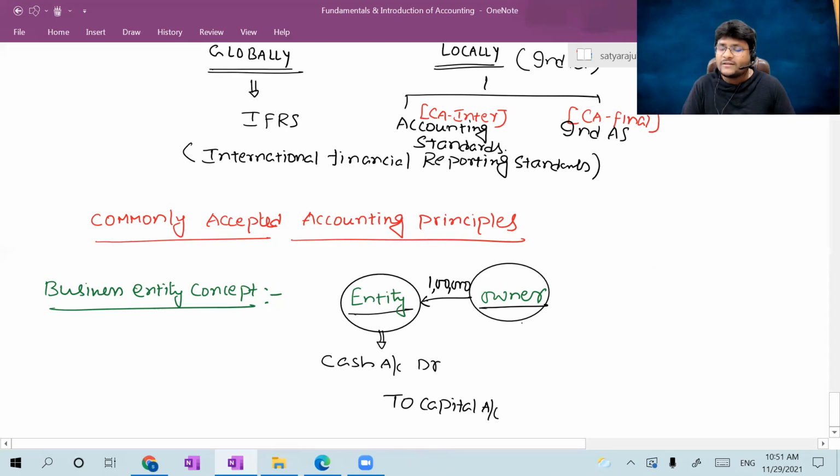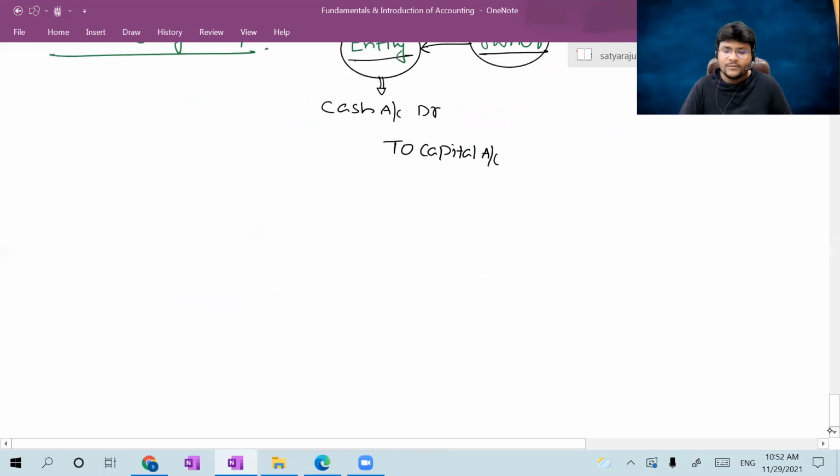If any transaction occurs between the owner and the entity, such transactions are going to be recorded in the entity books. That is introduction of capital or withdrawal from the entity, which is nothing but drawings, that is drawings of cash or drawings of goods. Such transactions should be recorded in the books of business. That is nothing but the business entity concept.